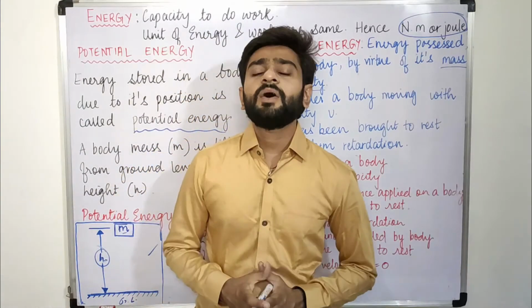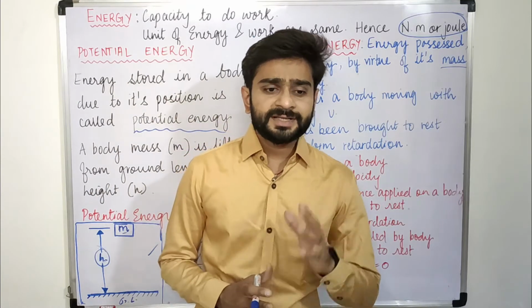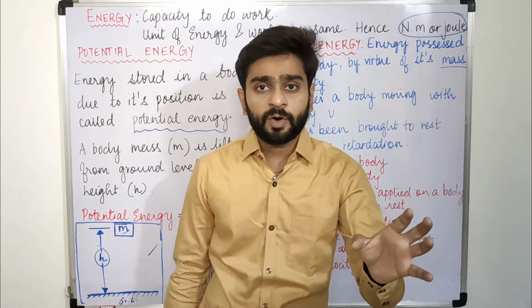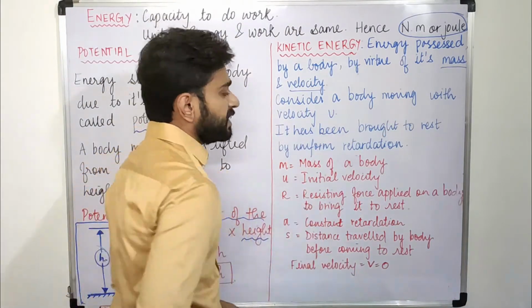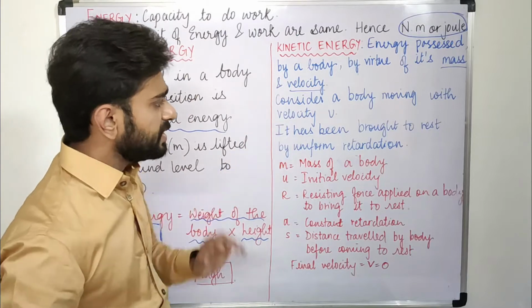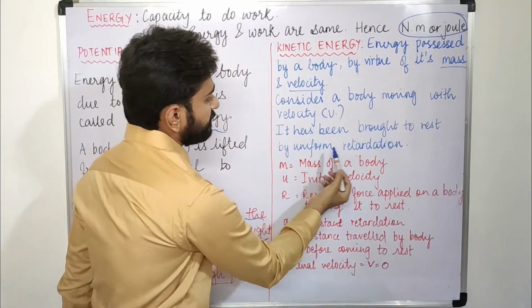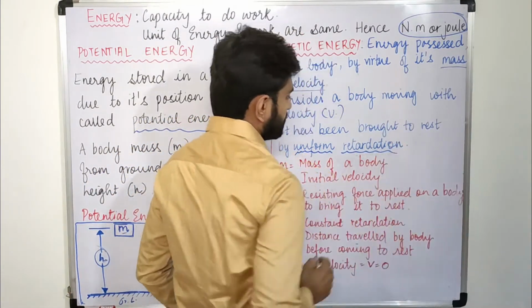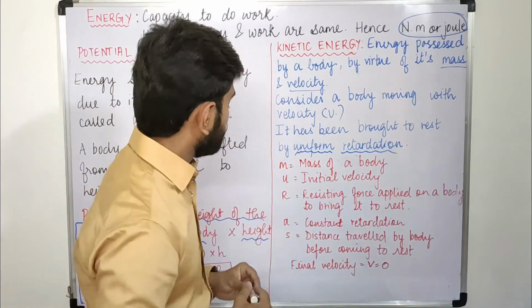Now let us understand how we can calculate the kinetic energy. Taking an example of a moving body, let us calculate the kinetic energy, that is the energy required to stop that body. So consider a body moving with velocity v. A body is moving with some velocity, that is v. It has been brought to rest by uniform retardation. We need to bring it to rest by a uniform retardation, the same amount of retardation.